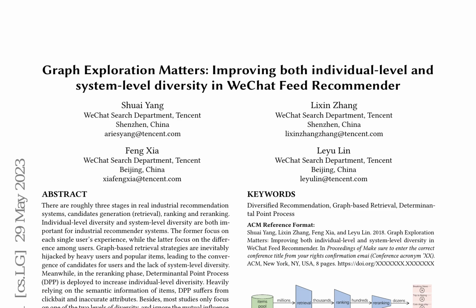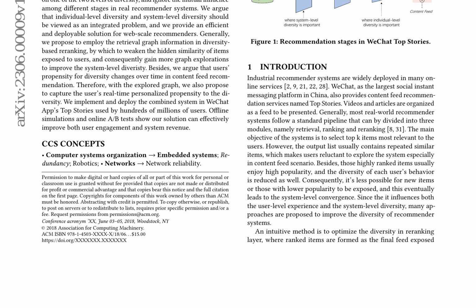They also argue that users' propensity for diversity changes over time in content feed recommendation, and suggest capturing the user's real-time personalized propensity to diversity using the explored graph. The combined system was implemented and deployed in WeChat app's top stories, used by hundreds of millions of users. Offline simulations and online A/B tests demonstrate that the proposed solution can effectively improve both user engagement and system revenue.